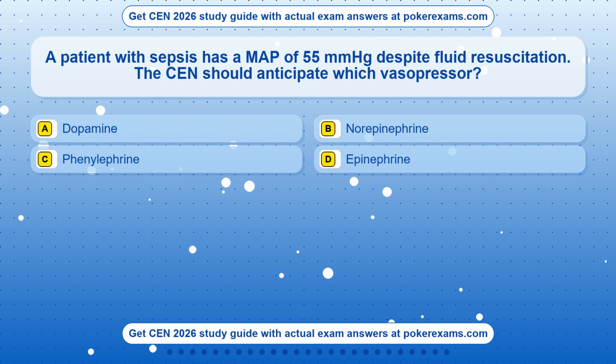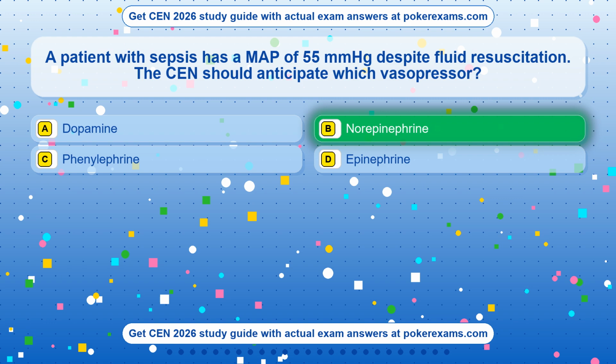Question 17. A patient with sepsis has a MAP of 55 mmHg despite fluid resuscitation. The CEN should anticipate which vasopressor? Option A, dopamine. Option B, norepinephrine. Option C, phenylephrine. Option D, epinephrine. The correct answer is option B, norepinephrine.